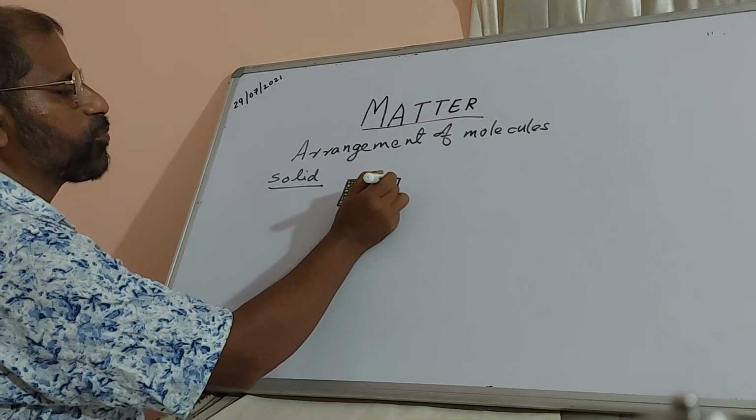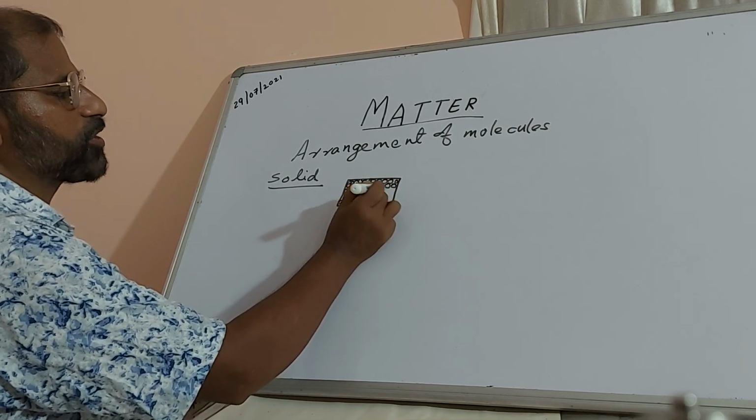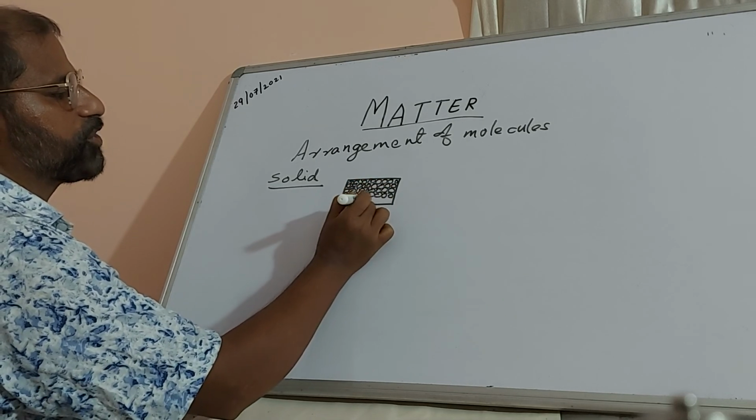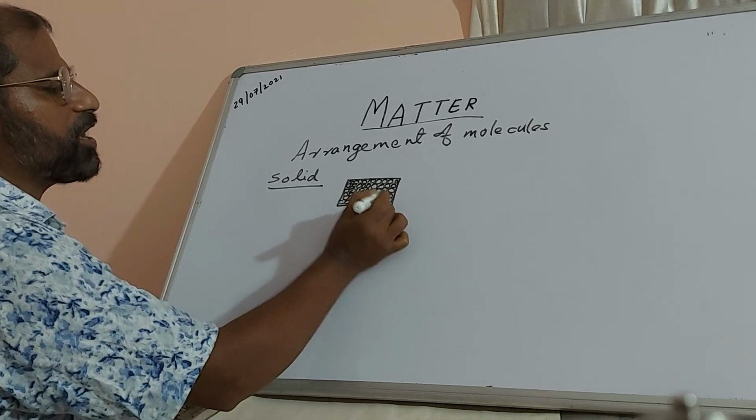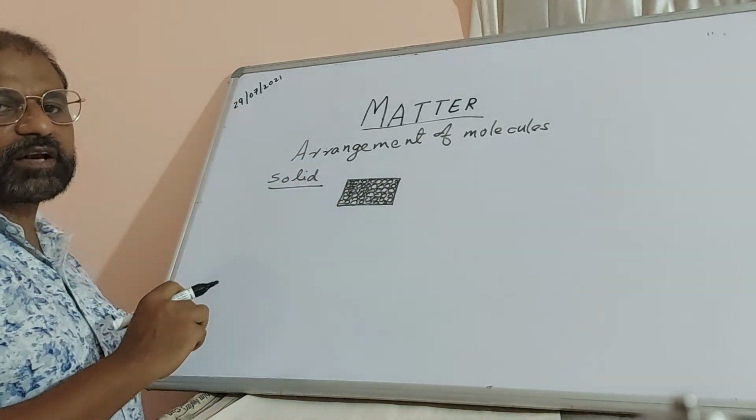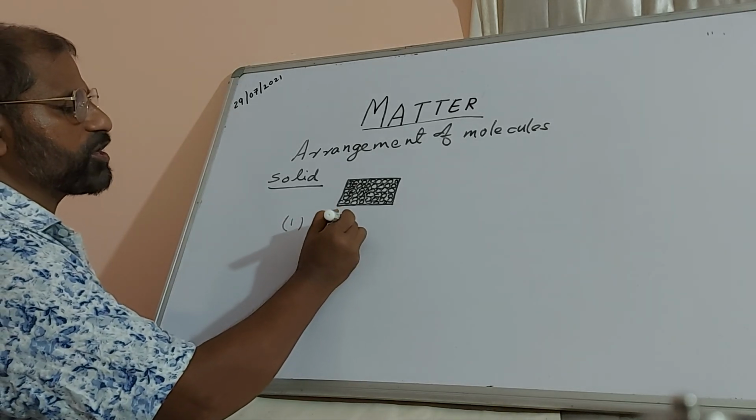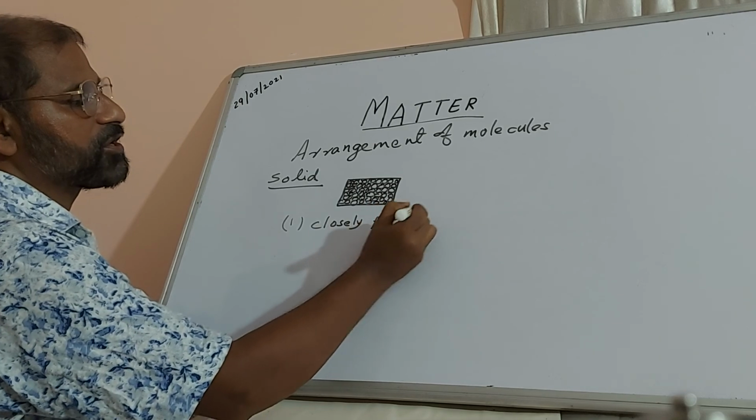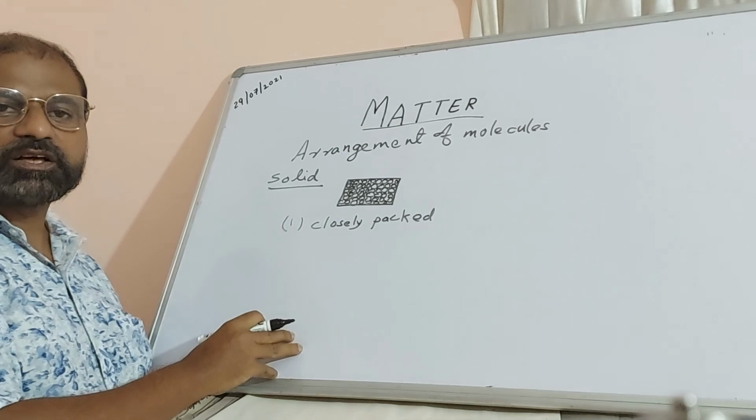Any solid, you take a book, you take a duster, you take a chalk, you take a board, you take a tree, you take a tiffin box, anything, take a bottle. Molecules are arranged like this. So they are all solid, so molecules are arranged like this. In this case, molecules are closely packed. You will find the molecules are very closely packed in a solid.